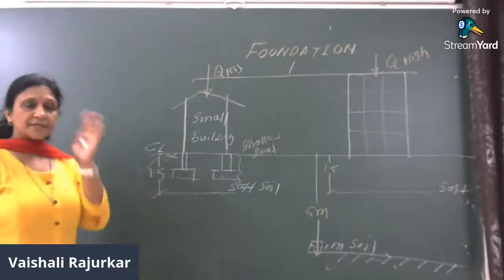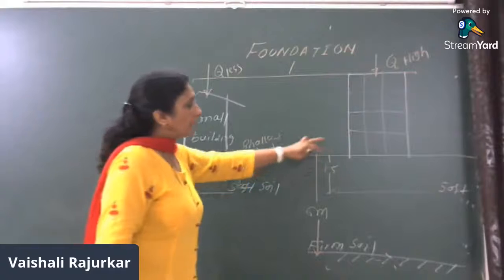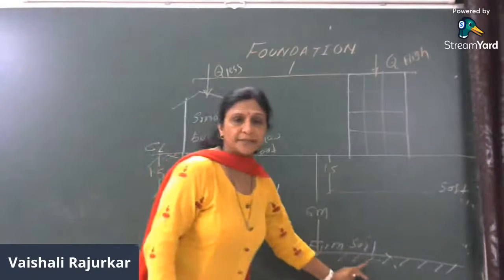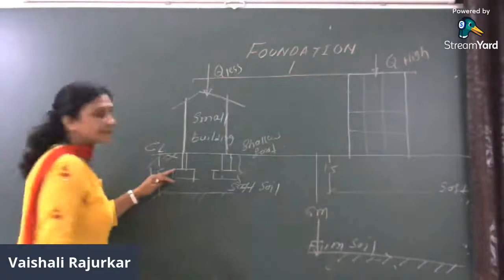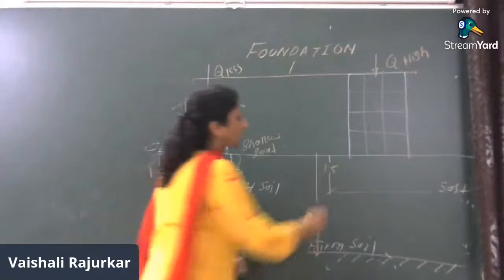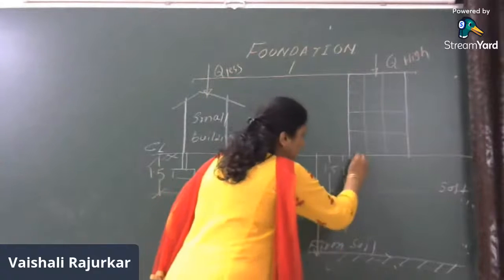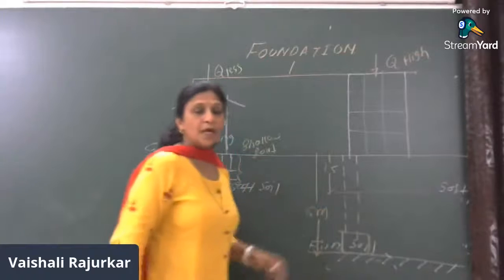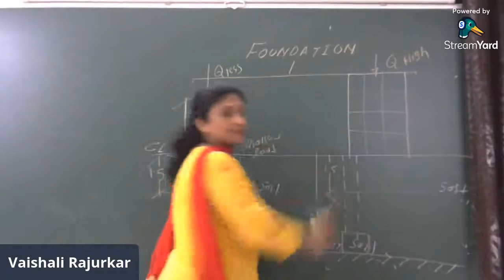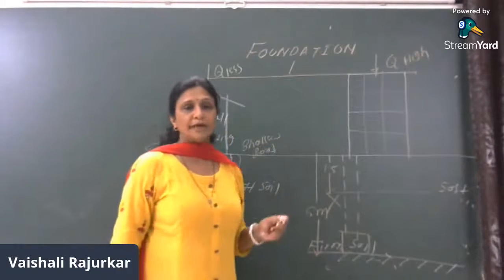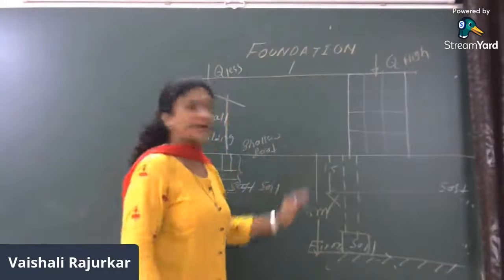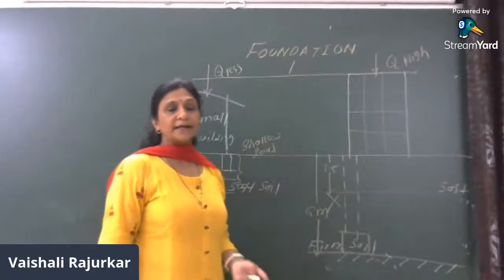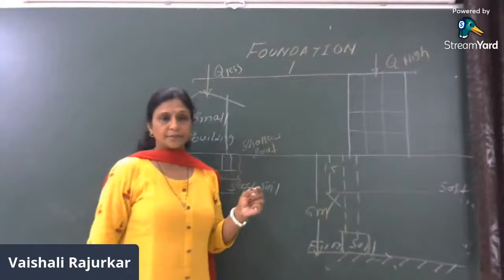Now just think about whether we will extend such a footing up to a depth of 6 meter. This is not economical, and therefore we will go for another option, called the pile foundation.